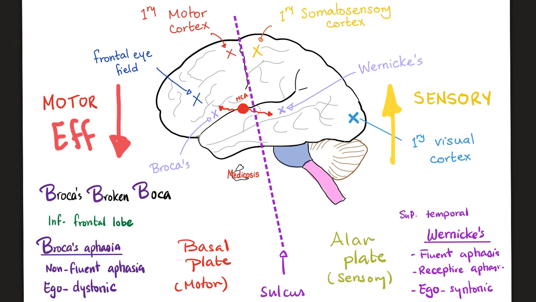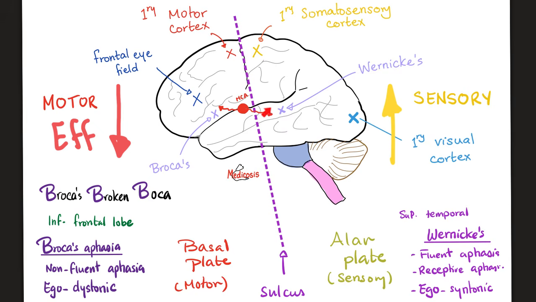Now, let's say that I have a lesion in my Broca's area. What's going to happen? I'll not be able to talk, and we call this non-fluent aphasia. Usually, the patient is so upset and aware that he has a problem. So this is called ego dystonic. I am upset and I know that I have a problem.